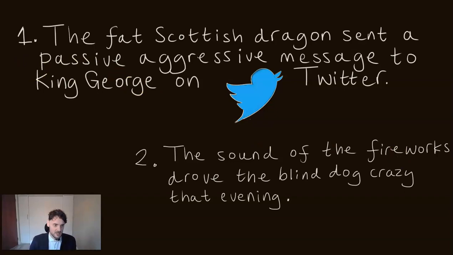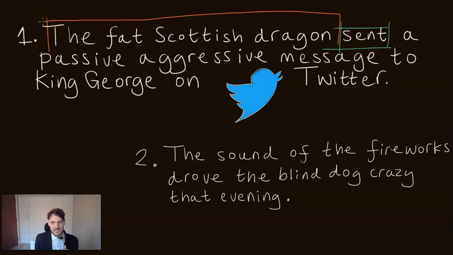Okay, let's go. So what's the first question? Where's the verb? The verb is sent. Whom or what sends? The fat Scottish dragon. So the fat Scottish dragon is the subject. Okay, where's the direct object? Well, whom or what is sent? A passive-aggressive message. That is sent.